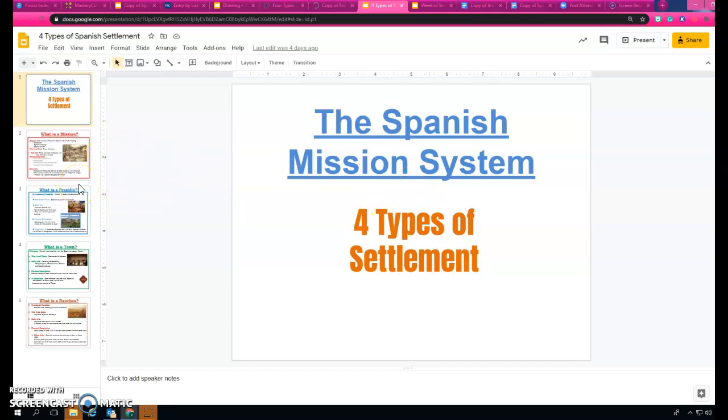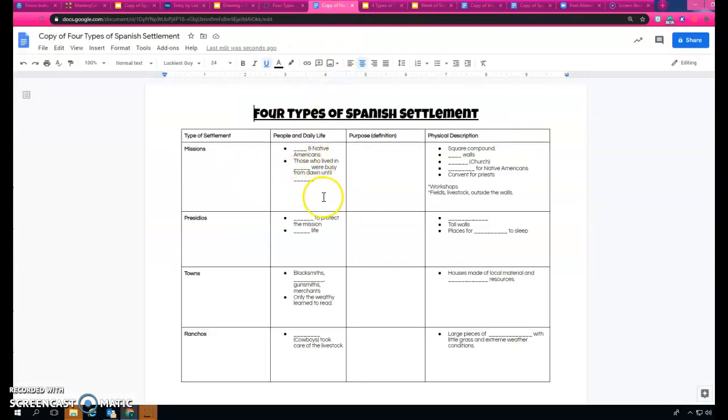Since we don't really have a class discussion, you're doing this asynchronously, I'm going to walk you through this and then you can fill out your chart. So using this slideshow, we're going to look at the 4 different types of Spanish settlements. We had what was called the mission, the presidio, a town, and the ranchos. The first one let's look at is the mission, and you have your notes here as well.